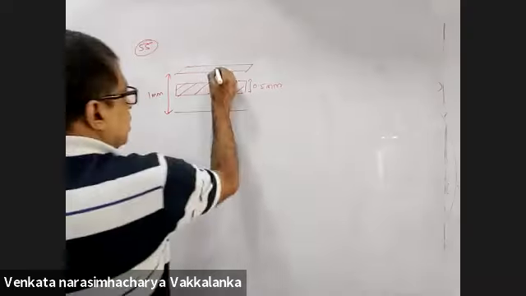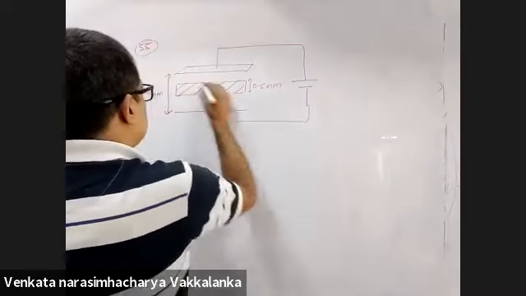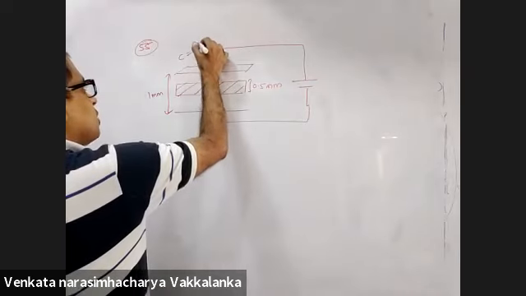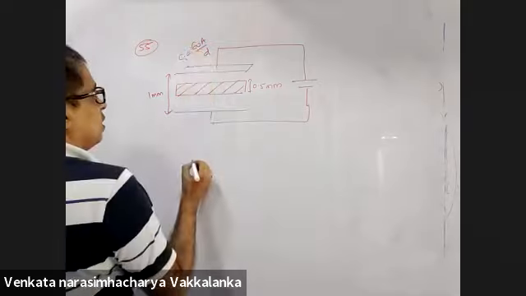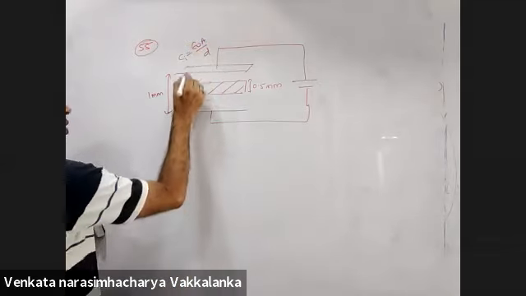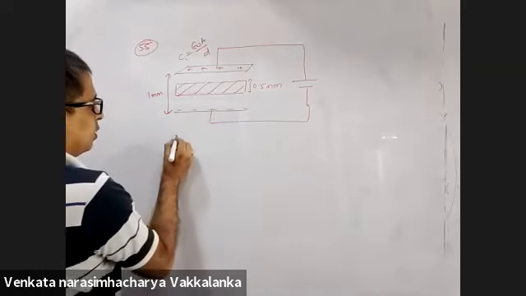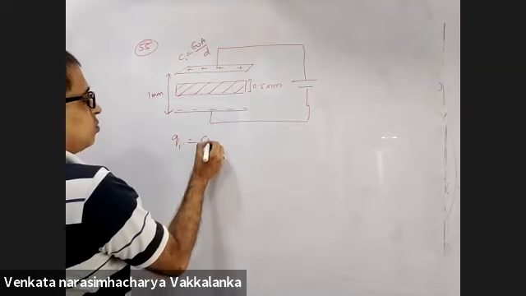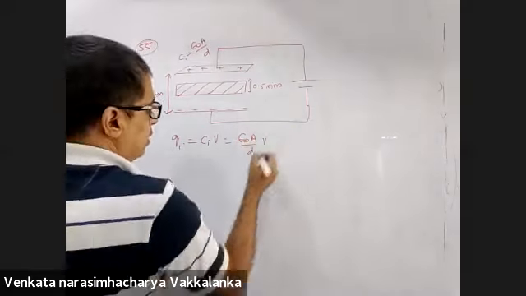So first of all, this is connected to a battery. You know the capacitance, C is epsilon naught A by D, C initial. So what will Q initial be? You will have positive charge on it, negative charge on it. Q initial is C initial into V, epsilon naught A by D into V.